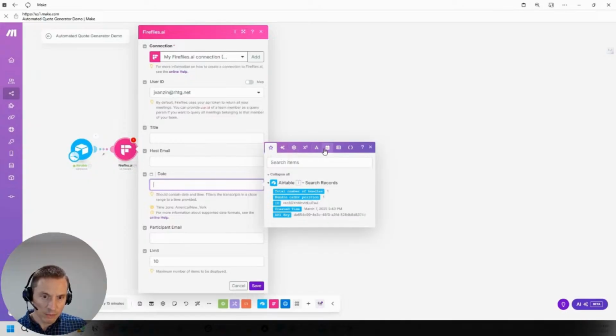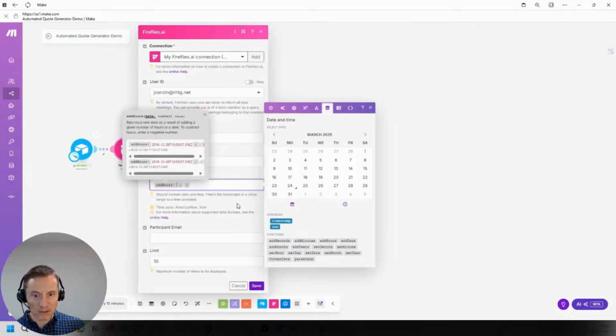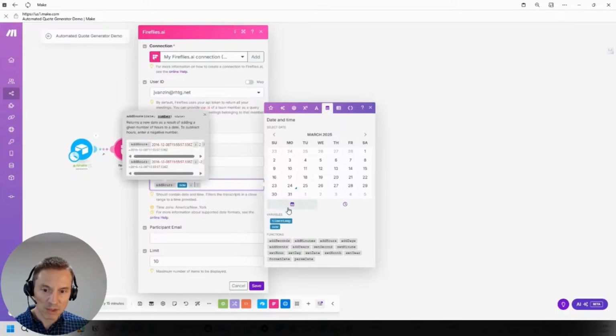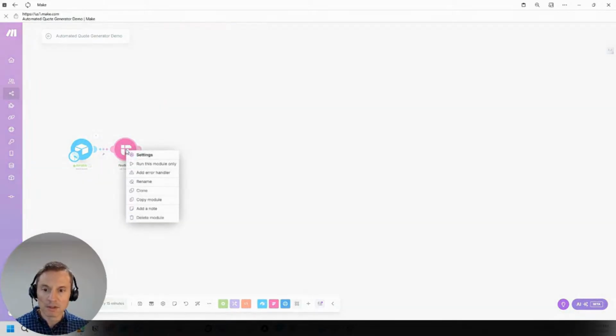What I'm going to do when this is done is set add hours, and I'm going to put now. Now is the current date and time, as you can see. We're going to add hours, but since we want to go in the past, we're going to put a negative in here, so negative 24. But because we're doing this as a test, I'm going to put a limit of 1 because I know I had a meeting recently. Again, you probably don't want a limit of 1 because you want this to grab all your meetings. We're going to hit save and run that, make sure it works.